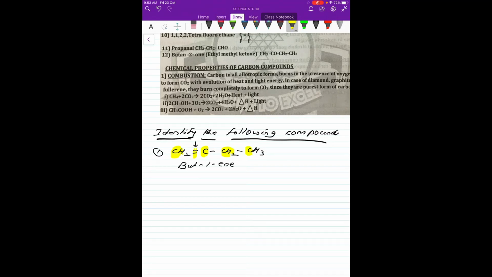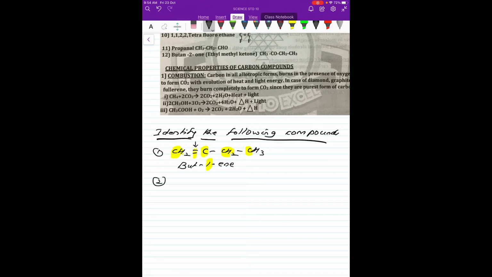Now this number will indicate where the double bond is. So butene means 4 carbon atoms, but-1-ene means it is an alkene having a double bond at the first carbon atom. So this was one of the examples. Now you can even have some other examples like this.